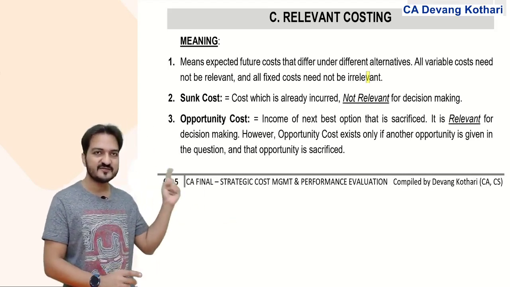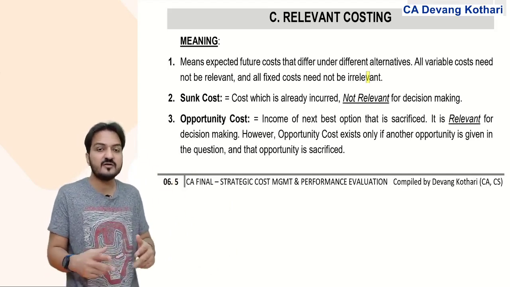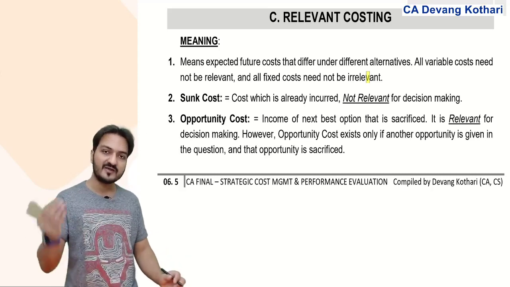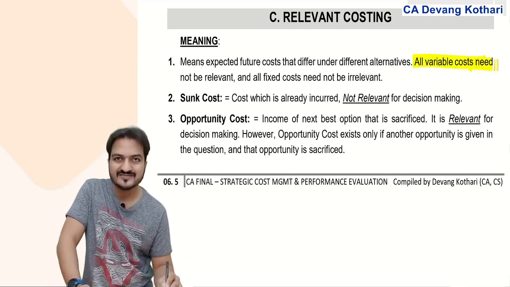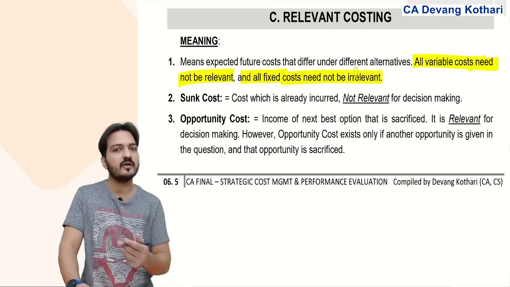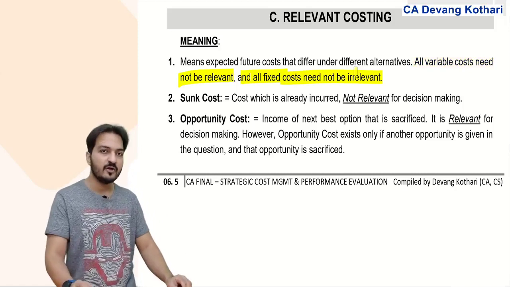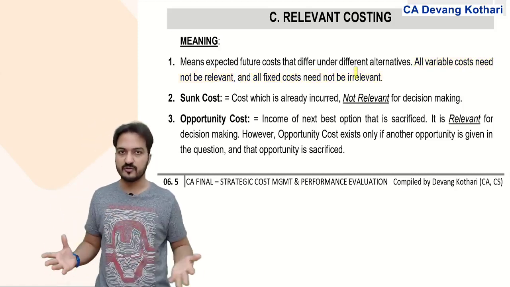But the first sentence here, I'm changing it all. Because depending on the situations, depending on what is the new offer, it might happen that all variable cost need not be relevant. All the fixed cost need not be irrelevant. For example, what if my new offer is not to produce any extra units?